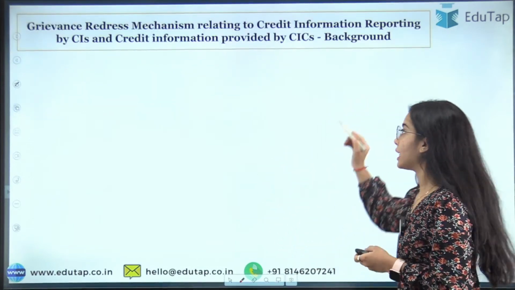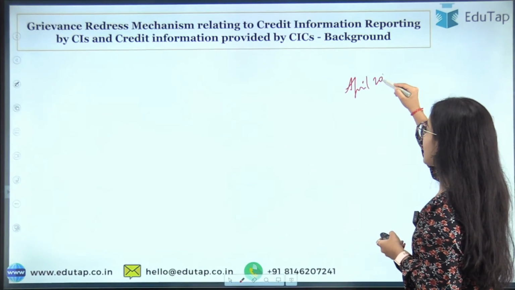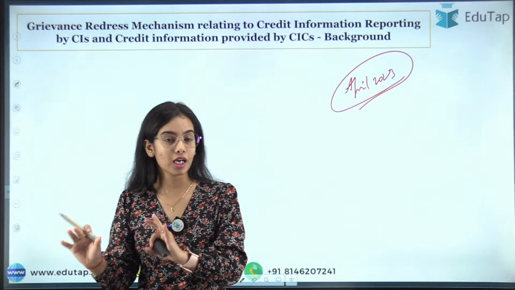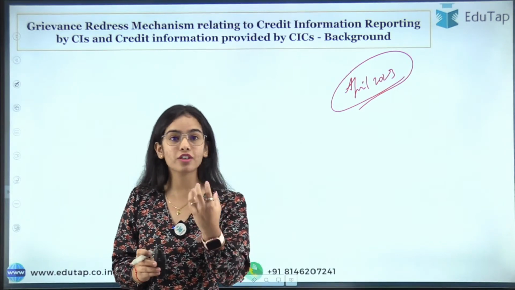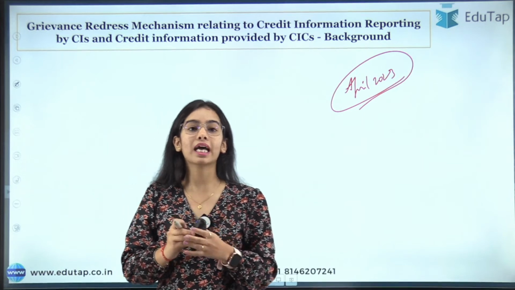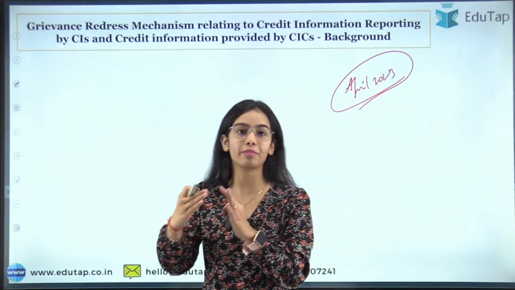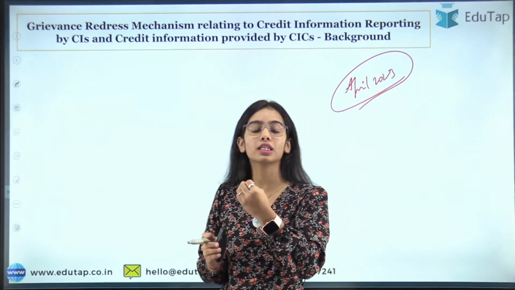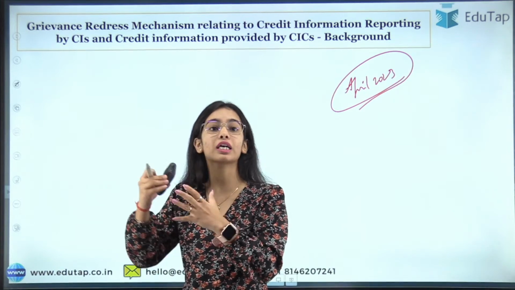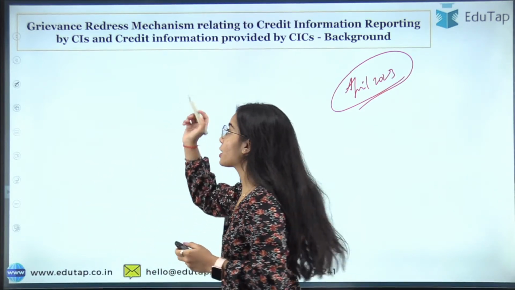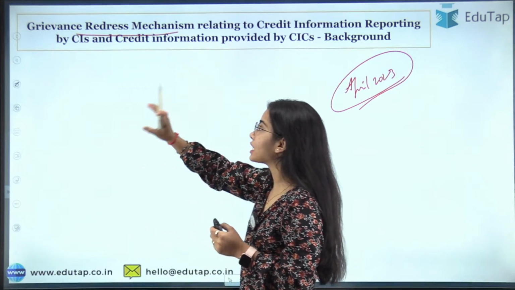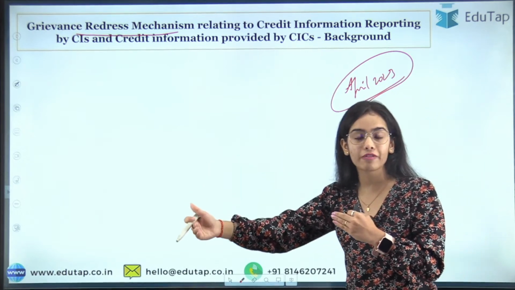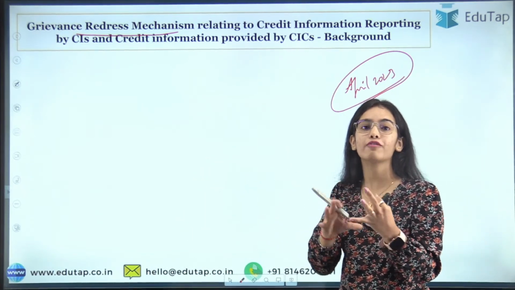So in April this year, that is April 2023, RBI released the Statement on Developmental and Regulatory Policies document, in which the Monetary Policy Committee said that we have to improve the grievance redressal mechanism. That means we have to improve customer protection and the resolution of the complaints of the customers. So RBI and the MPC said that the redressal of the grievance of the customer should be done in a faster manner.